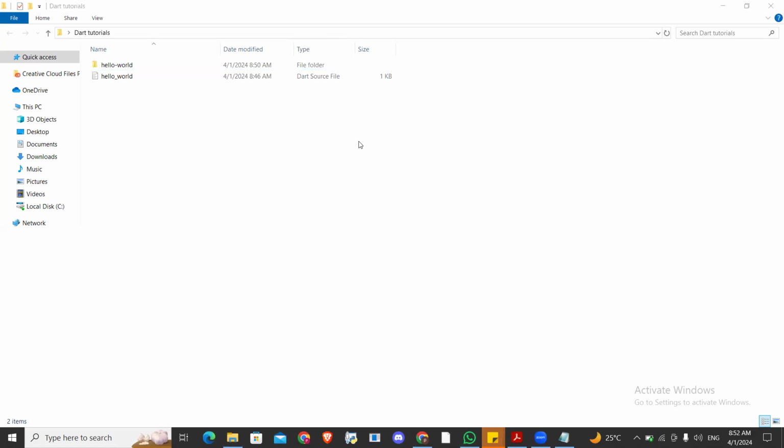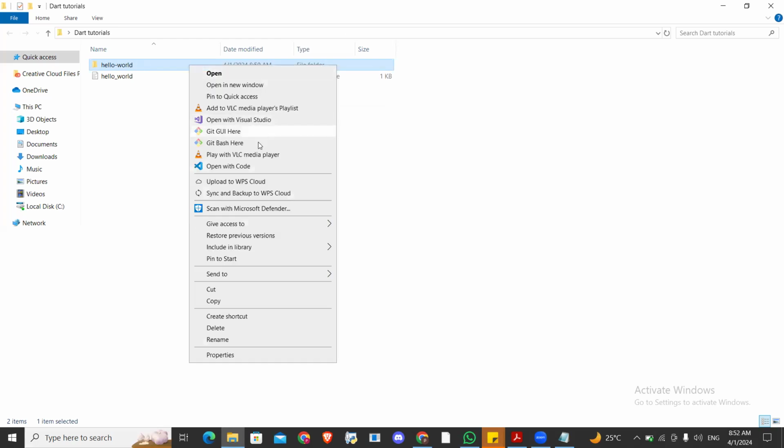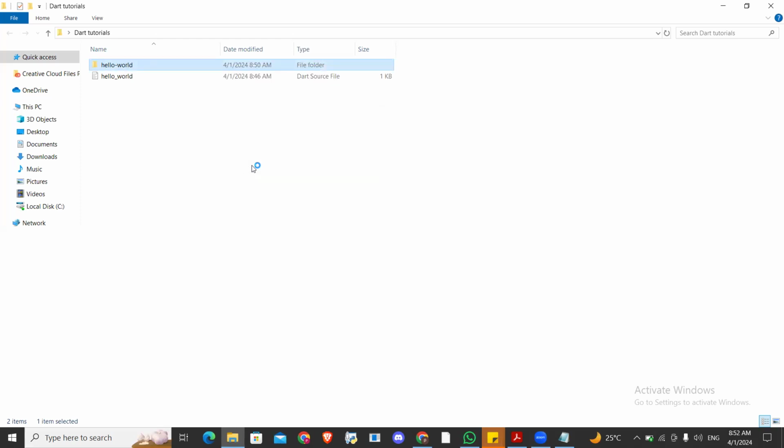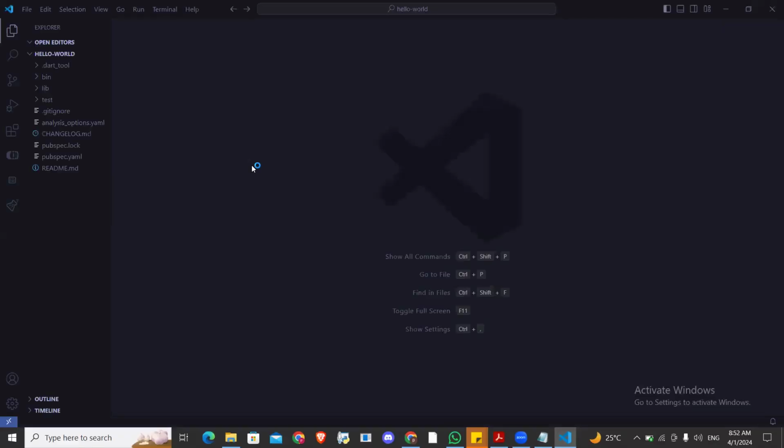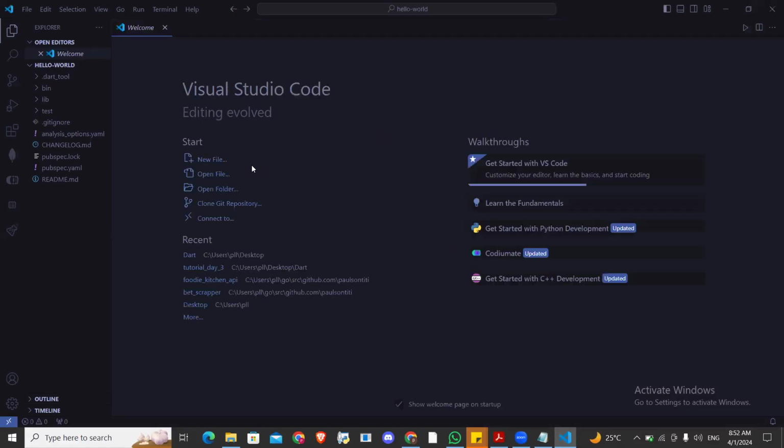Now, you have two ways to open your project in Visual Studio Code. First of all, you can just click on it, don't double click. Click on it, just make sure it is highlighted like this. Once it is highlighted, you can now right click. When you right click, you'll see an option here. It says open with code. If you have Visual Studio Code installed, you will see open with code. If you click on it, it will open Visual Studio Code for you. All right, it has opened this project for me in Visual Studio Code.